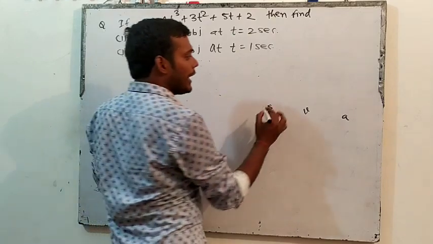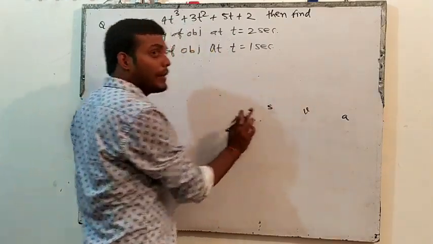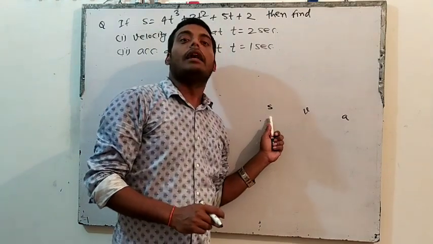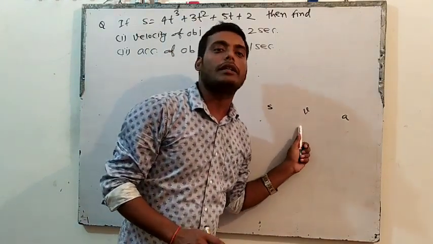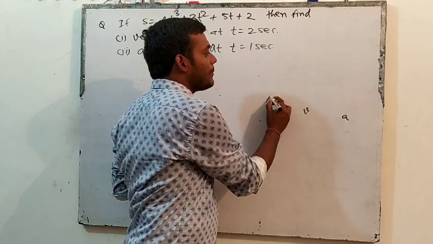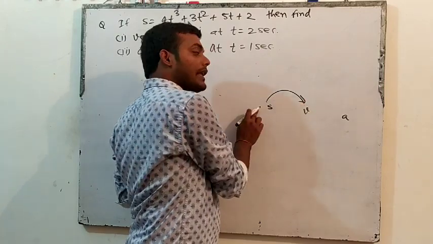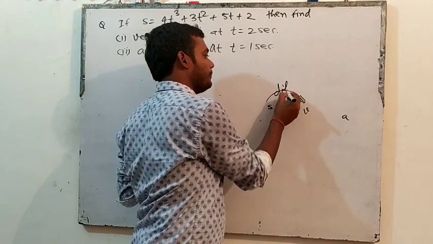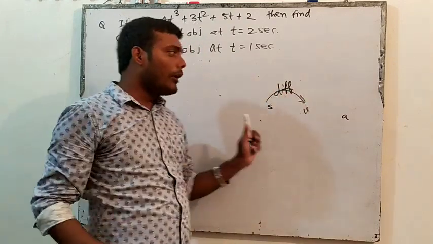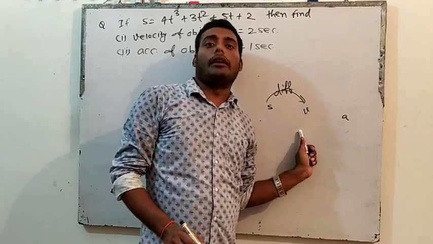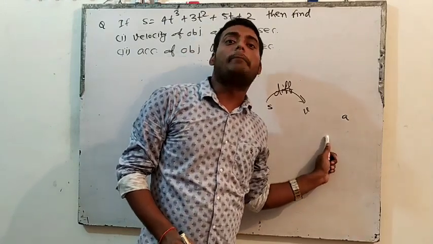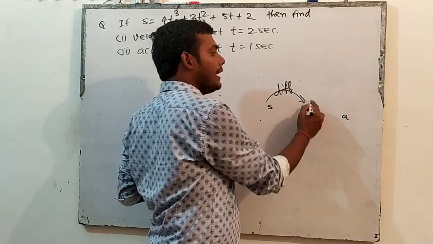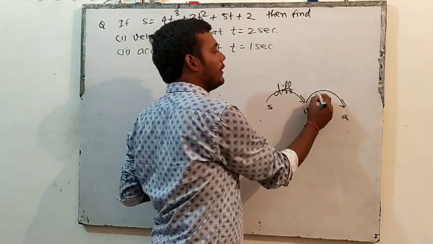When they give you displacement and ask you to find velocity, you have to do differentiation. Now if they give the velocity equation and ask to find acceleration, then again do differentiation.